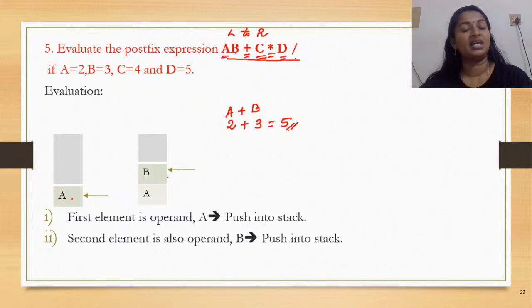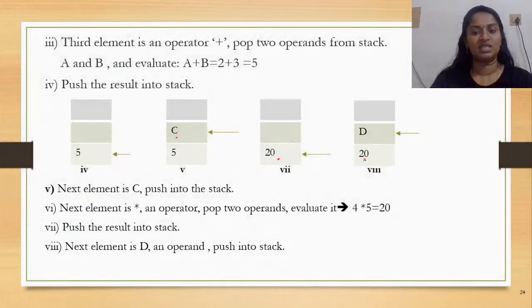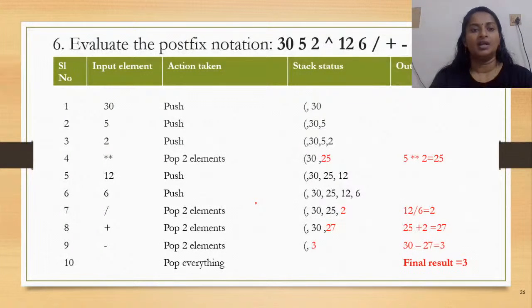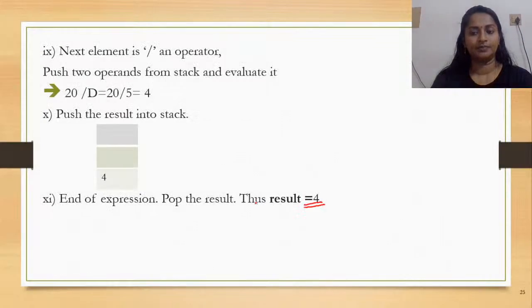After that you have D again pushed to the stack. So on top of 20 you would have D. Then you have the slash operator. So definitely both the values have to be popped. Now how would I write 20 slash D, right? What is the value of D? 5. So 20 slash 5 would give you 4. See what is the result? The entire result of the expression is 4. So this is how a postfix expression would be evaluated. Okay. So now let us see another postfix expression.